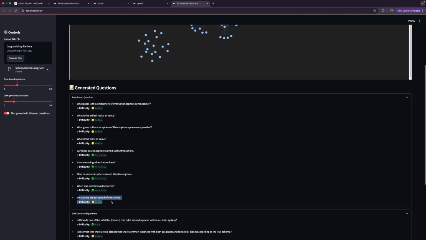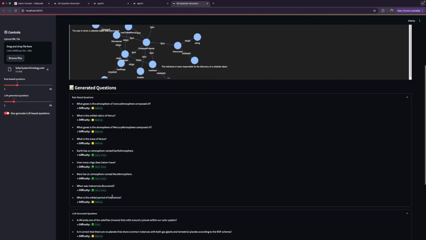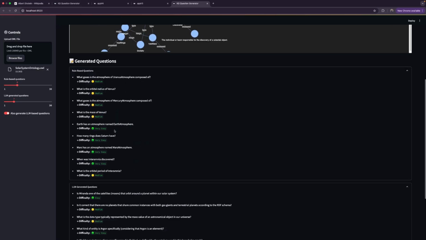What is the orbital period of Intermania? So basically, we might have to go through multiple jumps to do this. So this is being classified as medium. So yeah, this is the final rule-based question generator.